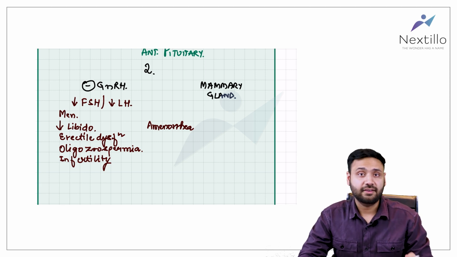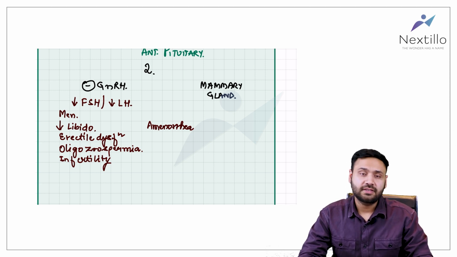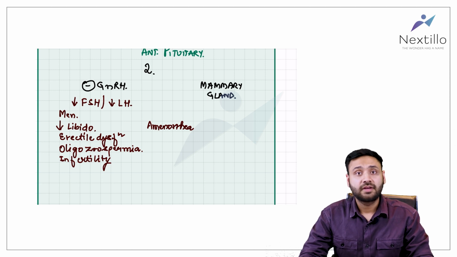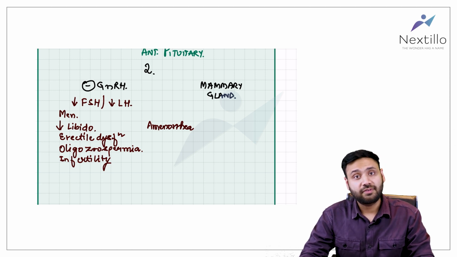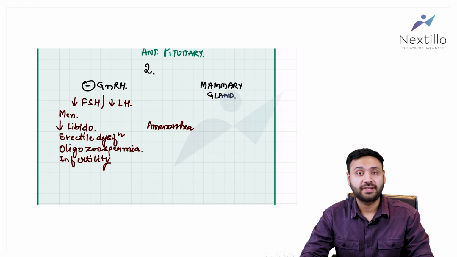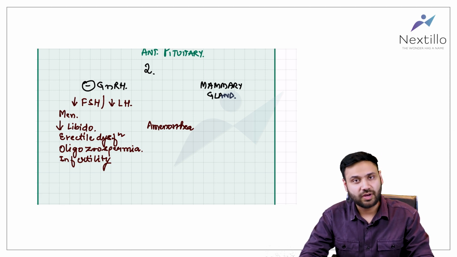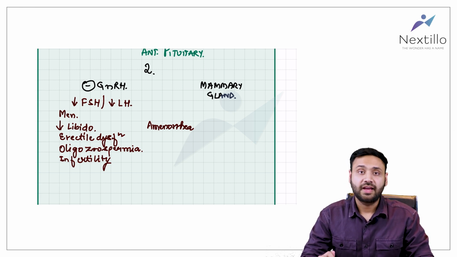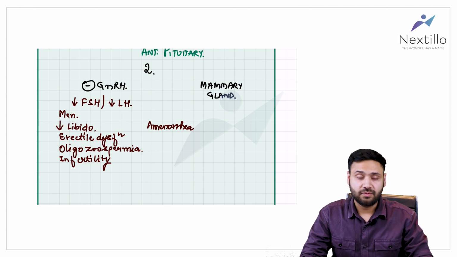But the second thing that happens with high levels of prolactin is mammary gland development. So what would you see? Breast enlargement, the breast may become tender, and because mammary gland development is there, you could expect milk production. That is why our patient had white discharge from her nipples.